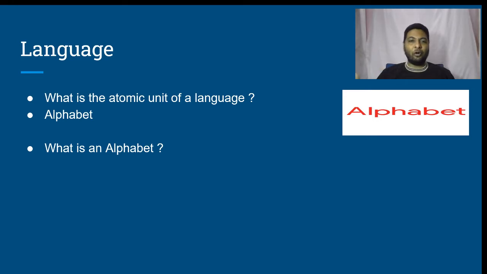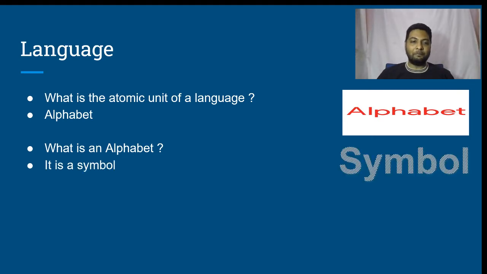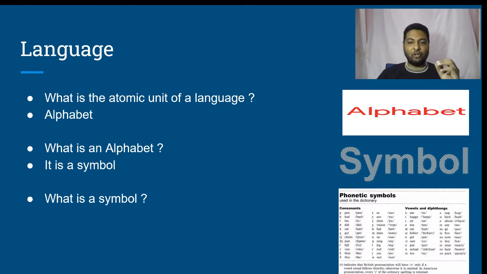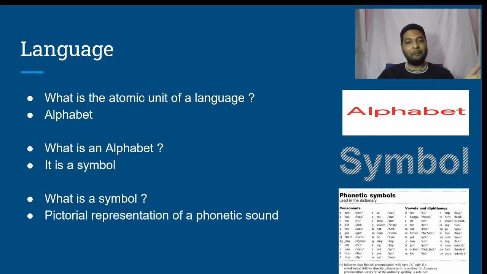You may say atomic unit of a language, but if we reason much more deep, we understand that alphabet is a symbol. Now you might have guessed the next question. What is a symbol? A symbol is a pictorial representation of a phonetic sound. When I make a sound, I need a way to represent it pictorially, and that is a symbol.